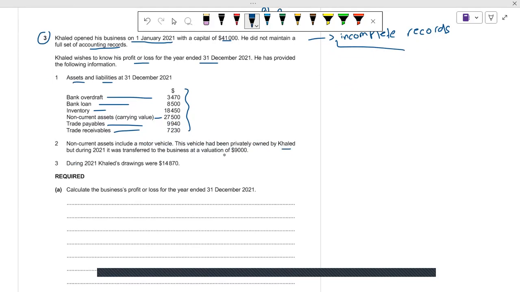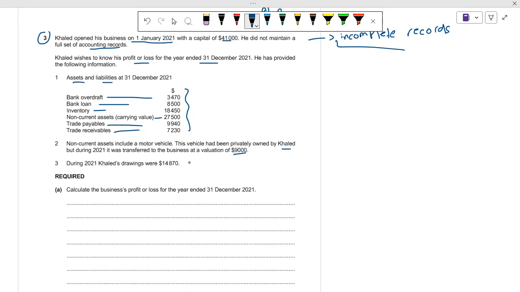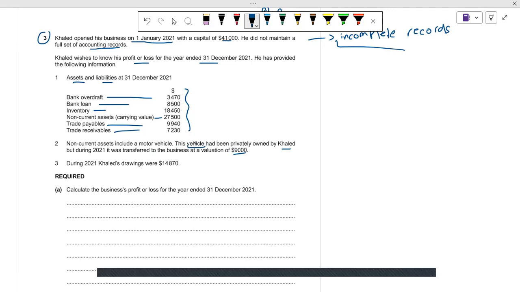This vehicle, which is transferred to the business, has a valuation of $9,000. It was previously used by Khalid as his private vehicle, but during the year Khalid invested this vehicle into the business. So this 9,000 is our additional capital, because it is invested in the business.